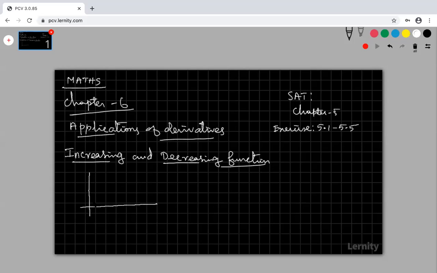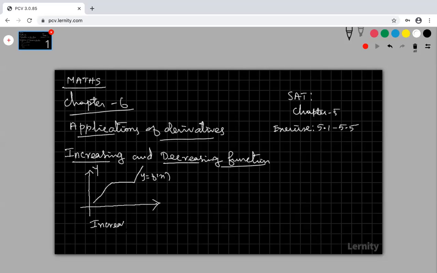Suppose the function is going up, and again it is constant, and again it is going up. So this is an increasing function only. This is my x-axis, this is my y-axis, and this is y equal to f of x.